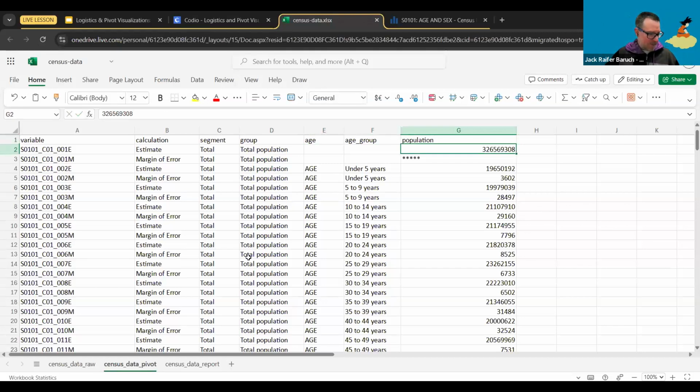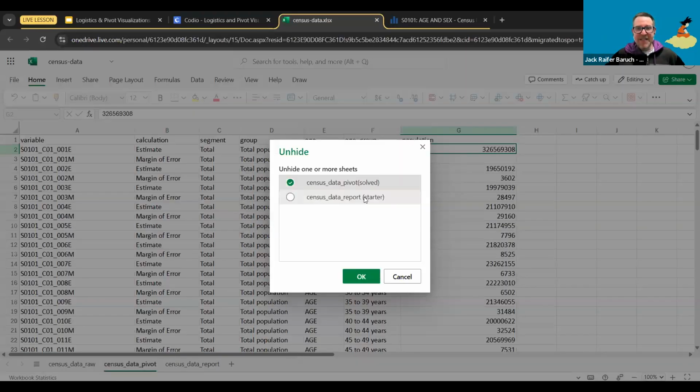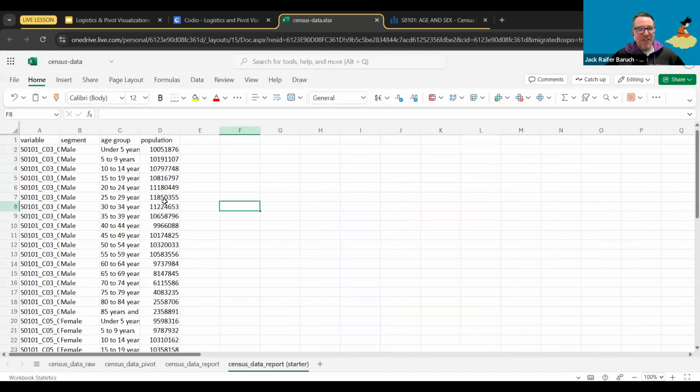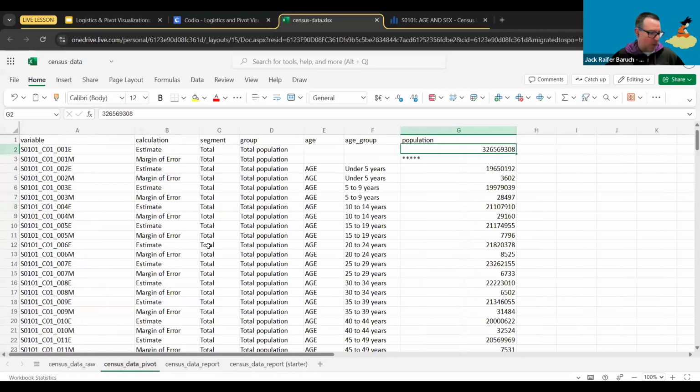And by the way, if so far you've had issues and you're still not here, I have a little tip for you. Here at the bottom of the page where you have your tabs, you can right click on it and see that there's an unhide button. Click on that one. And here, see this one that says Census Data Starter? You can click on that one, and that's going to show you our clean table, which we're going to finish cleaning in just a bit. So in case you missed it, you actually have it already in your data sheet.